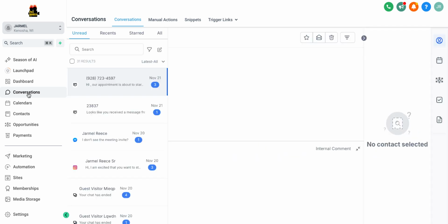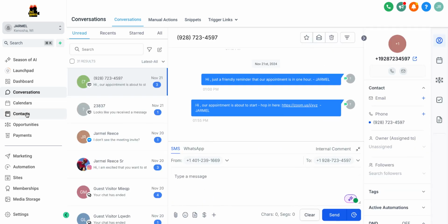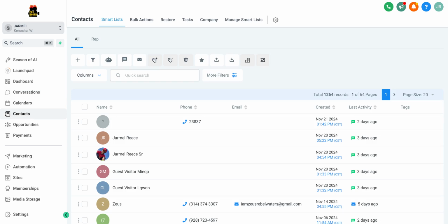Now let me show you how this is going to work for you sending out messages, right? So you're going to come over here to conversations. I'm sorry, not conversations, contacts. And this is why it's important, when you're doing a show, or doing music, or doing anything, that you put in your contacts. So let's just say you're at a show, or you're in business and you have documents and all those different types of documentation with these people's numbers. You can now put it inside of this CRM, where you don't have all these numbers all over the place. And also, let's just say you create a form, those numbers will automatically come back here. So let me show you how this works.